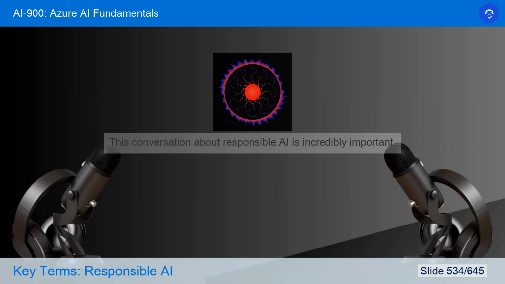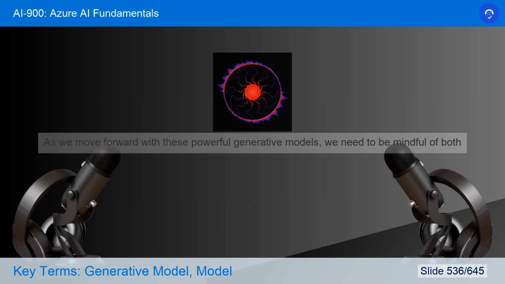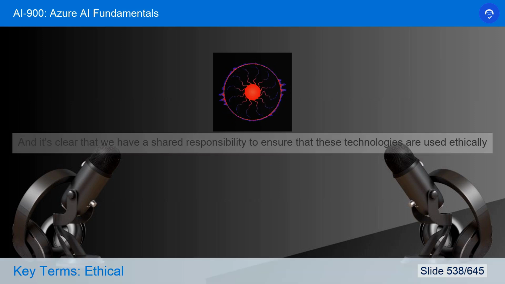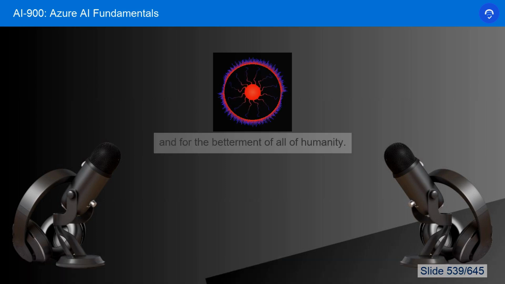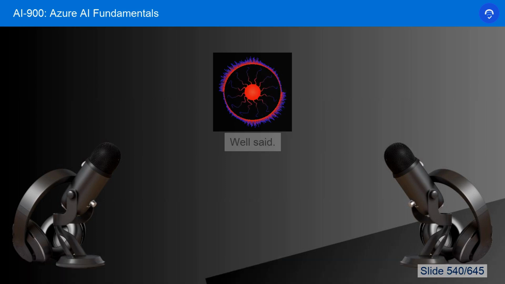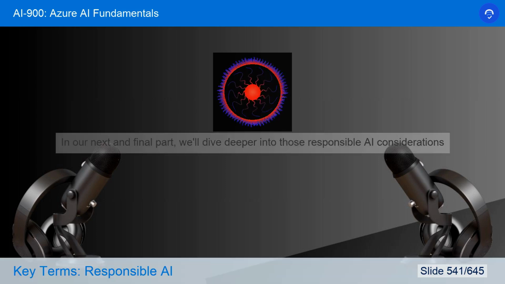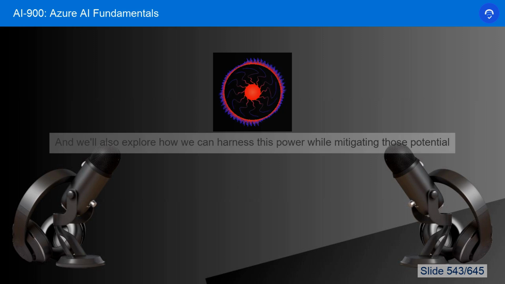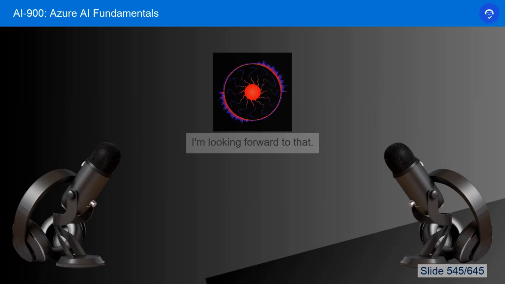This conversation about responsible AI is incredibly important. It is. As we move forward with these powerful generative models, we need to be mindful of both the benefits and the risks. And it's clear that we have a shared responsibility to ensure that these technologies are used ethically and for the betterment of all of humanity. Well said. In our next and final part, we'll dive deeper into those responsible AI considerations for generative AI. And we'll also explore how we can harness this power while mitigating those potential risks. Okay, I'm looking forward to that.